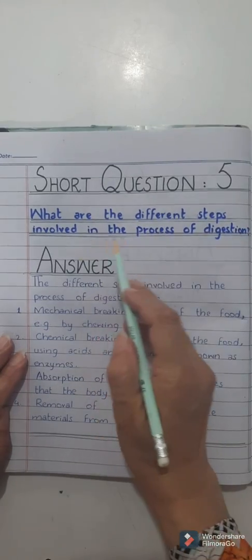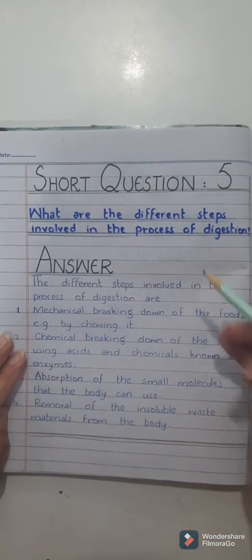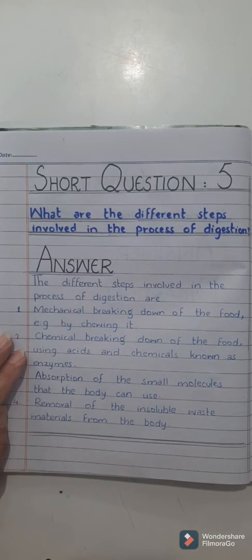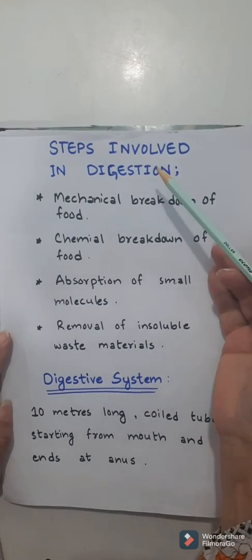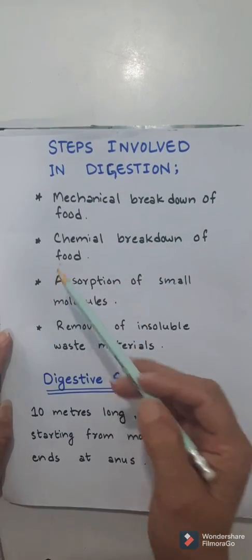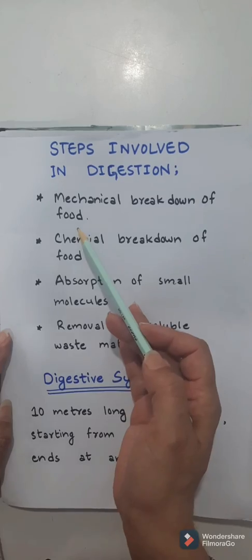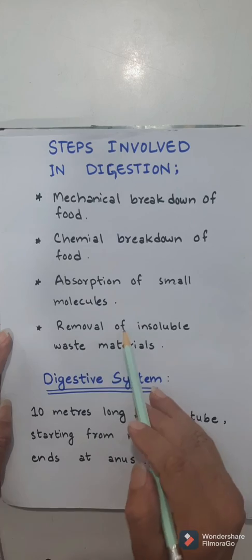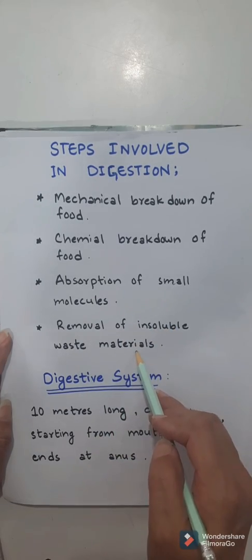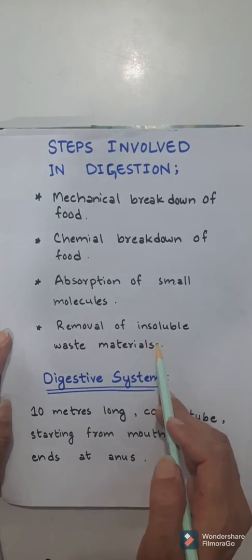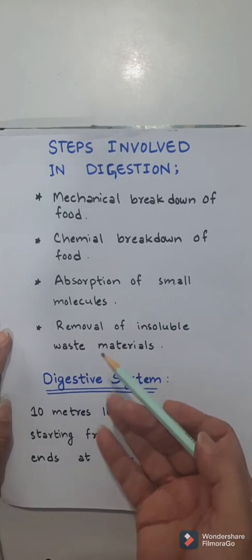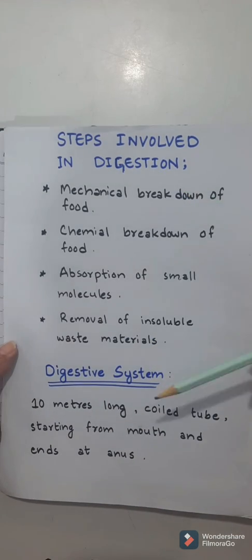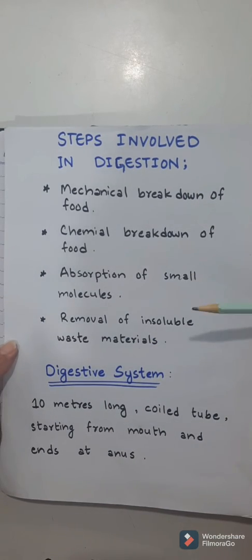And then we have question number 5. What are the different steps involved in the process of digestion? This topic was discussed in one of my lectures. I just first want to show you that. In my 3rd lecture, I have discussed this topic, that the steps involved in digestion are: number 1, mechanical breakdown of the food, chemical breakdown of the food, absorption of the small molecules, and then removal of the insoluble waste materials. That is the undigested food, for example. I have told you just now also, but in my previous lecture I have discussed this topic. So this concept is given in question number 5.